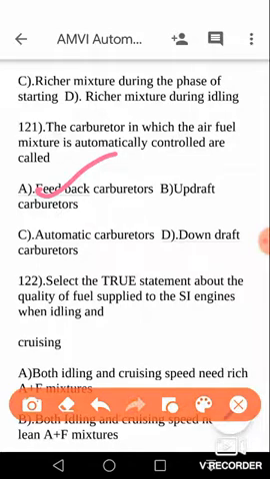Right, next. Select the true statement about the quality of fuel air supplied to SI engines when idling, cruising speeds. Idling is when the vehicle is started but at rest. Cruising is when it is slowly gaining speed, and acceleration is the condition where the velocity of the vehicle is increased. These are the three states in which a vehicle will be. The engine is on but at rest; it is cruising, slowly starting from rest and getting speed; and accelerating means its velocity is increasing at a rapid rate. So, these are the three conditions.